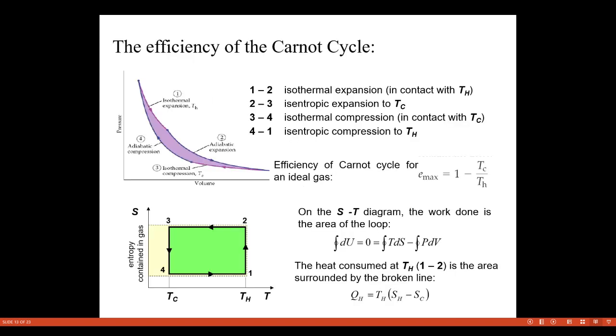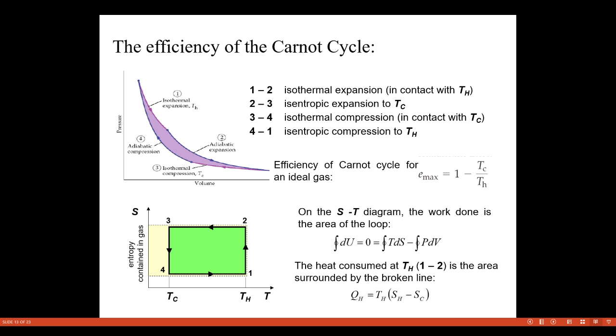Now the efficiency of the Carnot cycle. From the graph, we can see pressure versus volume is drawn. As the volume increases, the pressure decreases. We can see the stages 1, 2, 3 and 4. From 1 to 2, isothermal expansion of the gas is taking place, whereas 2 to 3, isentropic expansion is taking place. From 3 to 4, isothermal compression is taking place. Then we have 4 to 1, isentropic compression.